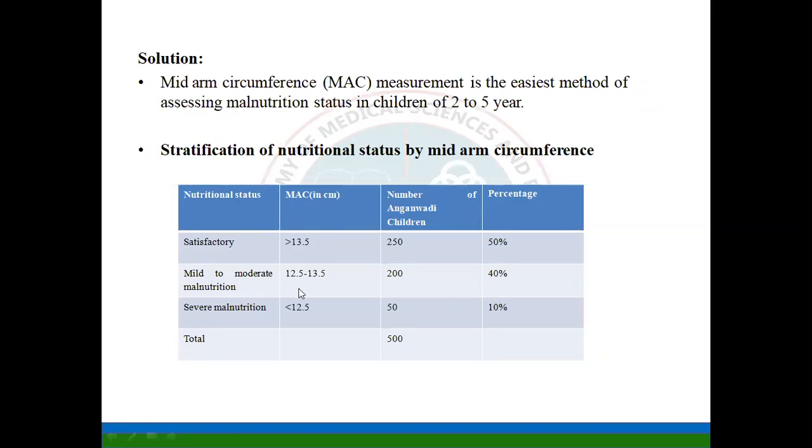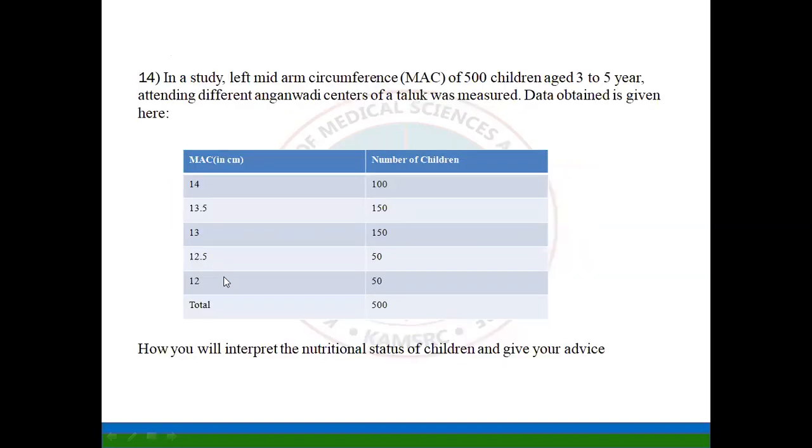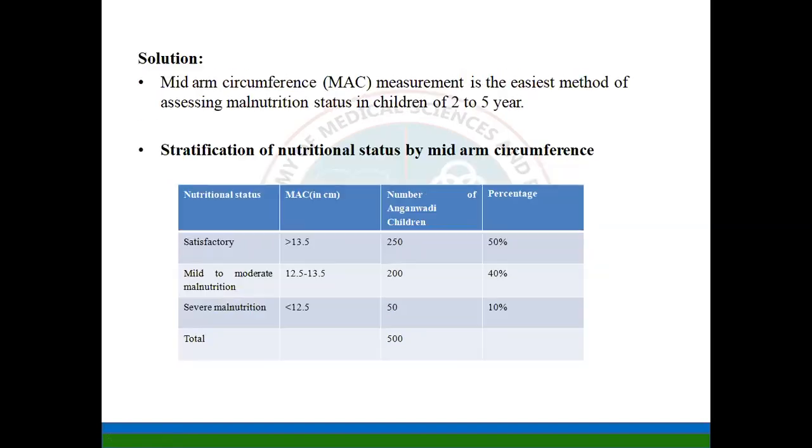Normal is usually more than 13.5, we call it satisfactory. 12.5 to 13.5 is mild to moderate malnutrition. Below 12.5 is severe malnutrition.